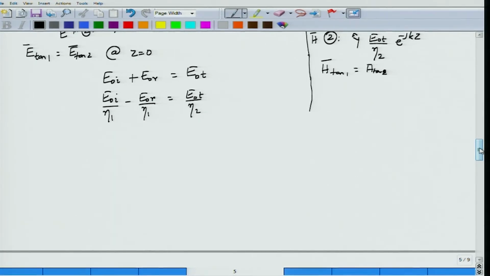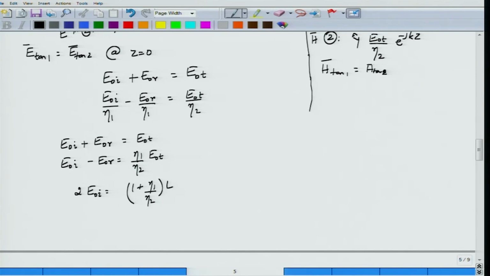How do I do that one? Let's suppose I take this eta 1 onto the right hand side, and then I am left with two equations. E0I plus E0R equals E0T, first equation. Then E0I minus E0R is equal to eta 1 by eta 2 E0T. If I add these two equations, I get 2 E0I equals 1 plus eta 1 by eta 2 into E0T, right. Simplifying this, I get eta 2 plus eta 1 divided by eta 2,